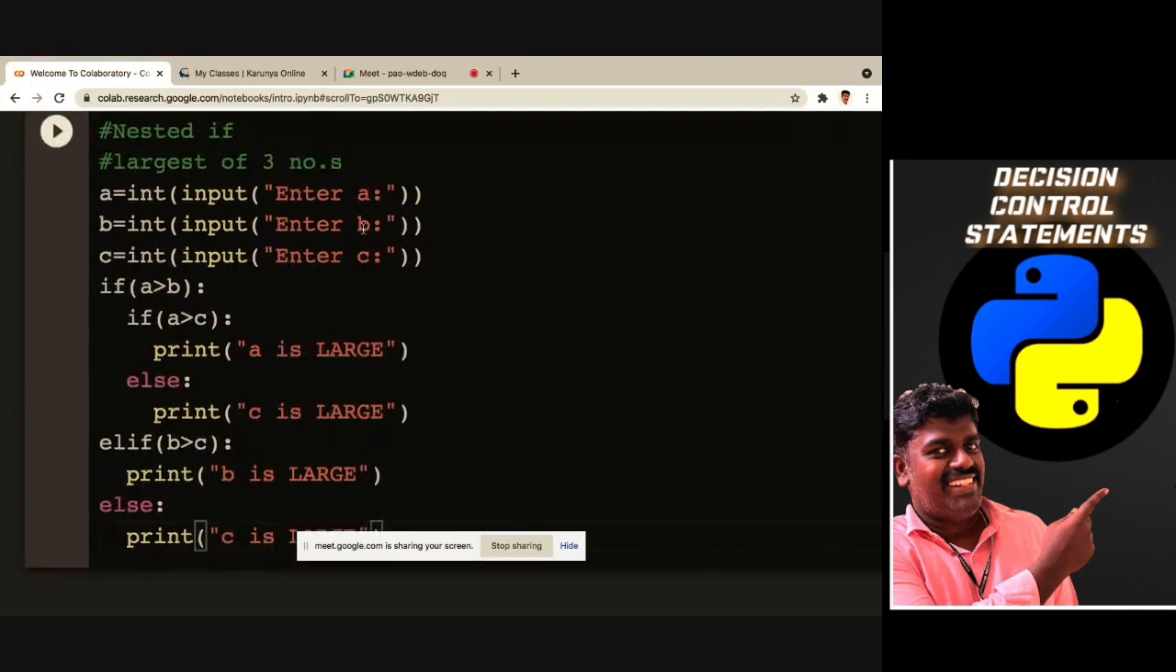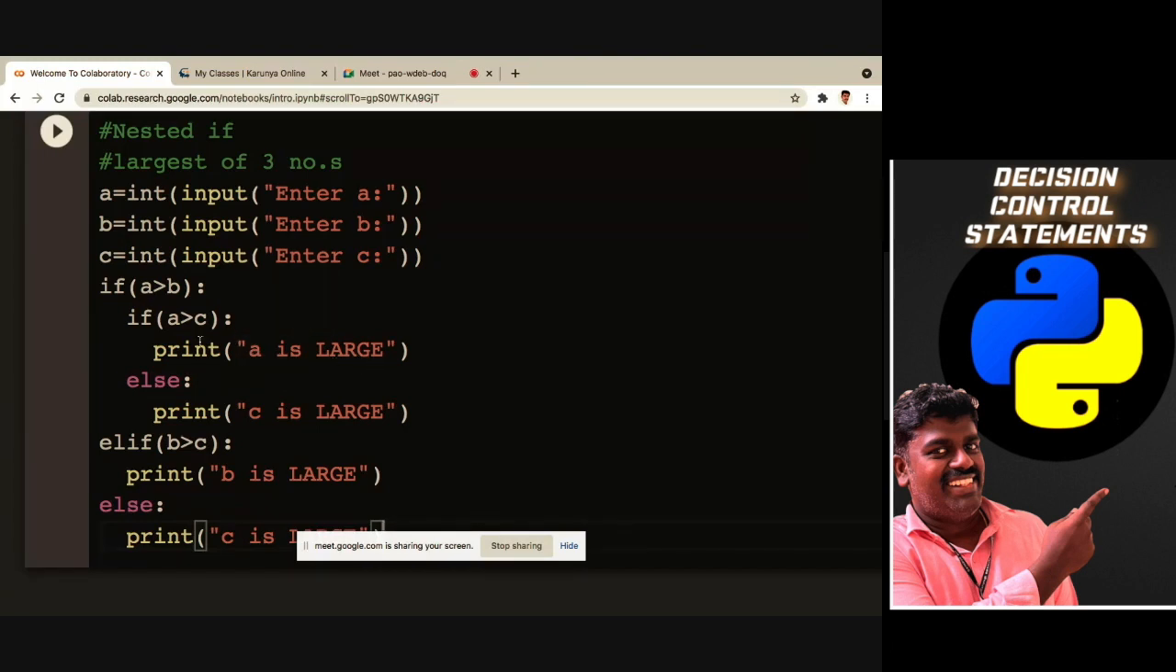So I'm getting the three input values A, B, and C. I'm checking the condition which is A is greater than B or not. If this condition is satisfied, then it is going to check A is greater than C also. If this condition is also satisfied, for example, if A is 10 and B is 8 and C is 6, then we can say 10 is greater than 8 and also 10 is greater than 6. Then I can say 10 is the largest number among A, B and C, right?